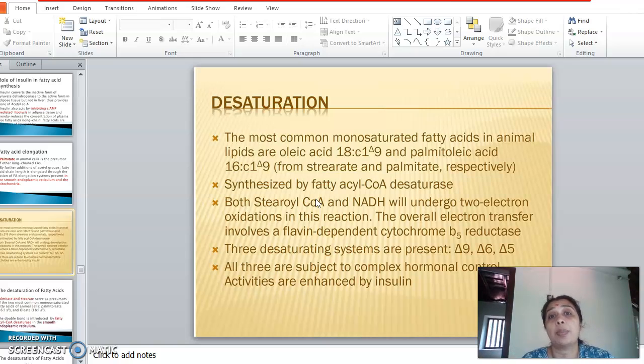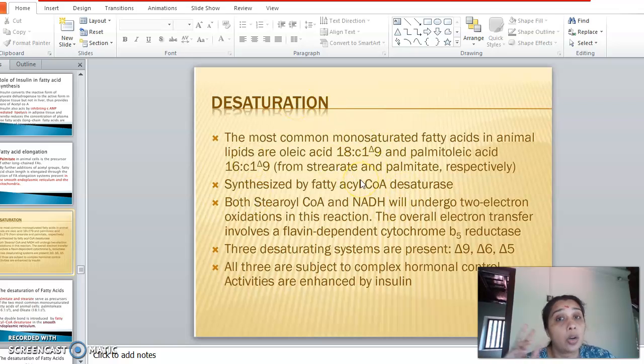Such oxidases are known as mixed function oxidases. A typical example for the mixed function oxidases is the desaturase enzyme. That is, they can carry out the oxidation of 2 substrates at a time.